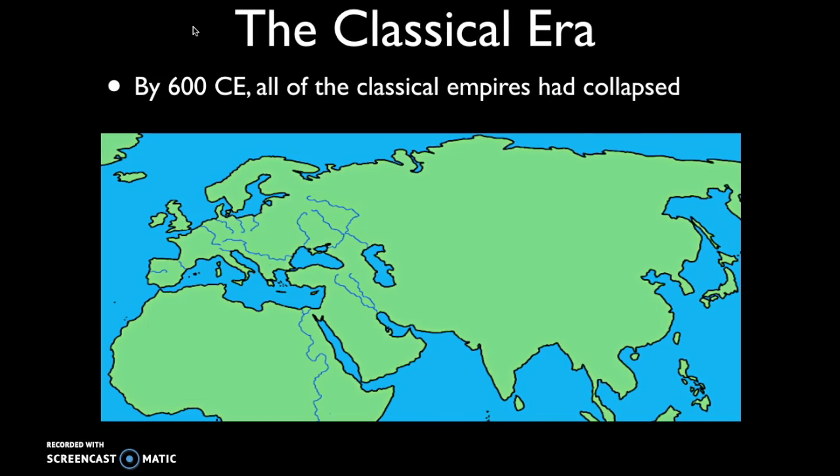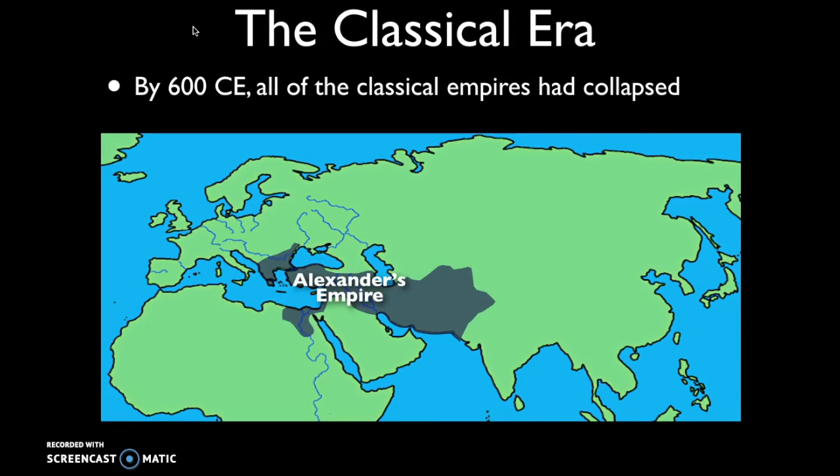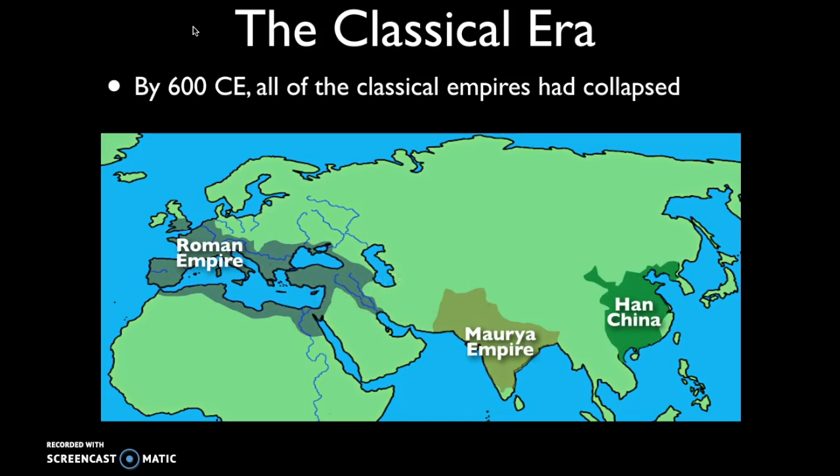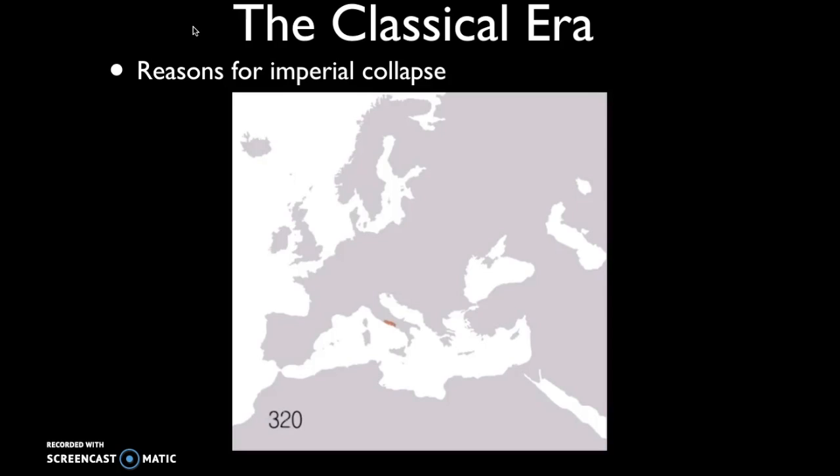So by 600 CE, all of the classical empires that had once existed had fallen. So the classical Greeks and the Persians were conquered by Alexander's empire. The Mauryan Empire and Han China, the Roman Empire, are all going to collapse. So what are some common reasons for imperial collapse? In this class, we're going to really sort of categorize them into two main categories, which are the internal and external factors. So let's start with some internal factors.